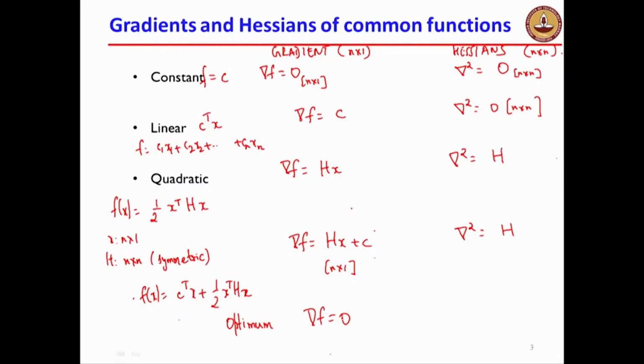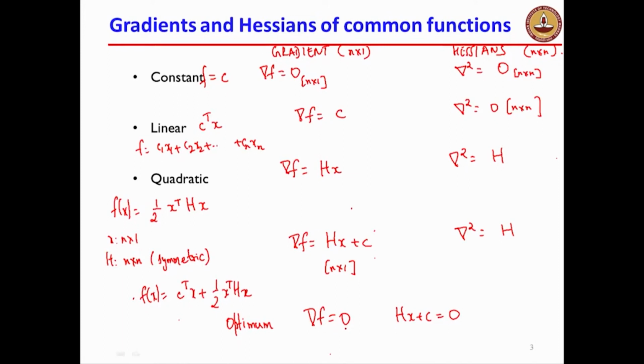If a function has to have a minimum or a maximum, it should have at least a quadratic term. So it has to have c transpose x plus half x transpose Hx. If you want to solve for the minimum of such a function, the gradient equal to 0, you need to solve for Hx plus c equal to 0. And if you want to guarantee that it is a minimum, H has to be either positive definite or positive semi-definite. And here you can go back to whether a solution exists or not. If there is a unique solution, or many solutions, it all goes back to the theory of linear equations that we studied yesterday. Of course gradient equal to 0 is true for arbitrary functions.